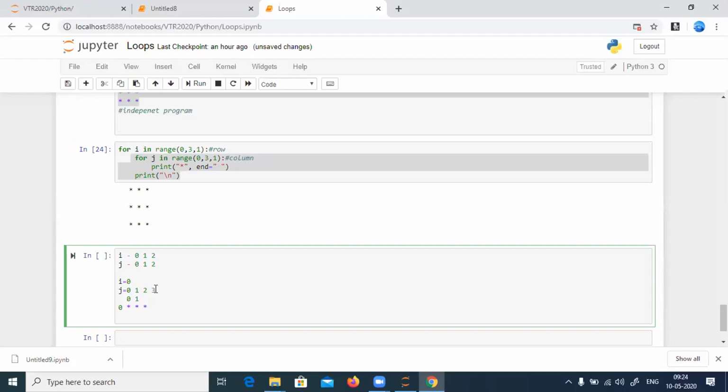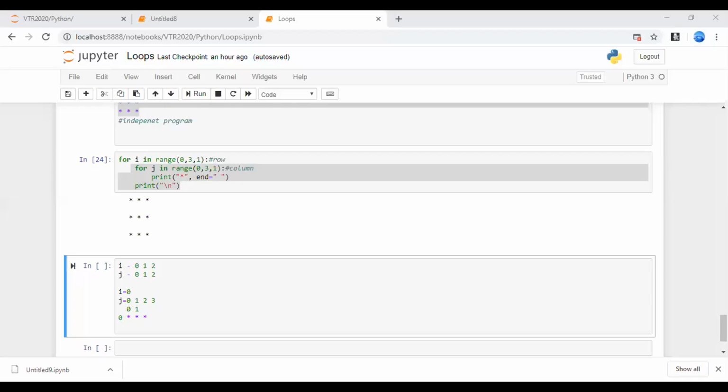Now tell me, is the J condition true now? What is the value of J? The value of J is 3.